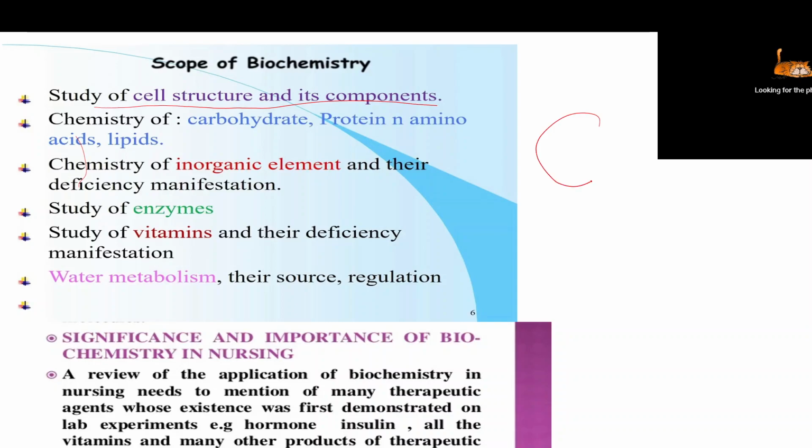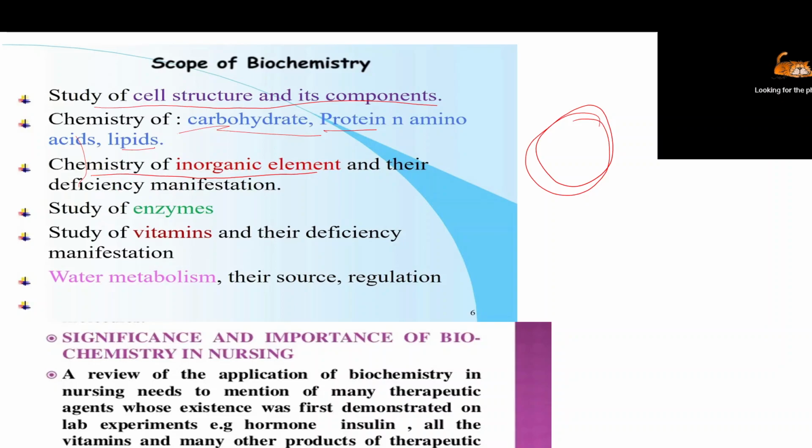So the structure of the cell, the cell membrane, all these are studied with the help of biochemistry also. Chemistry of carbohydrate means chemical reactions of carbohydrates, proteins, amino acids and lipids. It also deals with the chemistry of inorganic elements, not only organic. In the definition we discussed, the focus was more on organic, but biochemistry deals with both organic as well as inorganic.